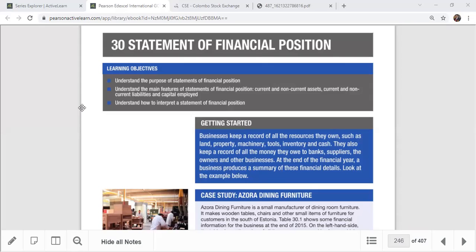In the financial documents, we have to discuss the statement of comprehensive income, statement of financial position, and cash flow statements. So far we have talked about the statement of comprehensive income and how to prepare it, and the main focus of that is to calculate the performance of the organization. We calculate the gross profit and the profit for the year. That's the main focus of the statement of comprehensive income.